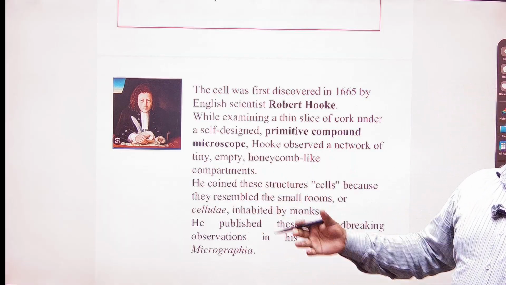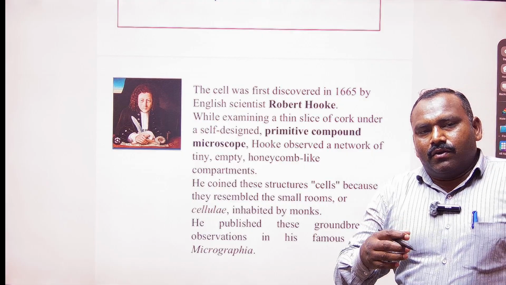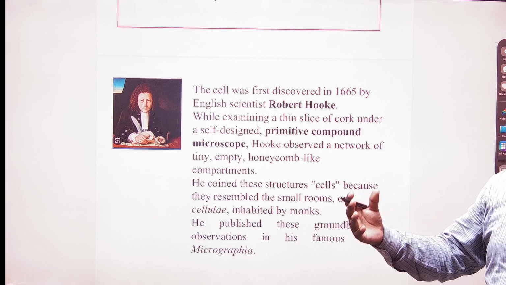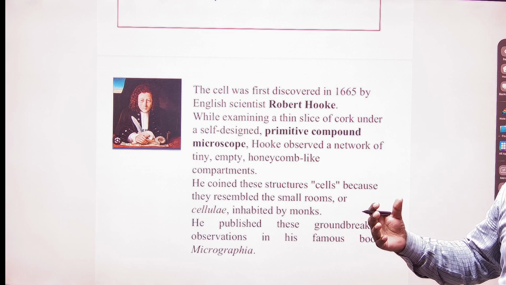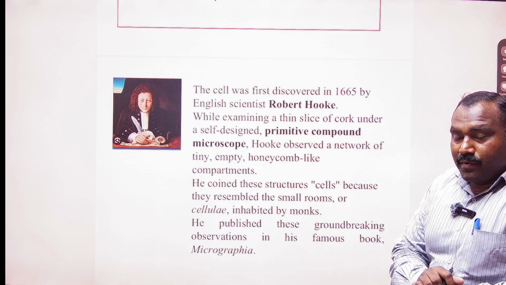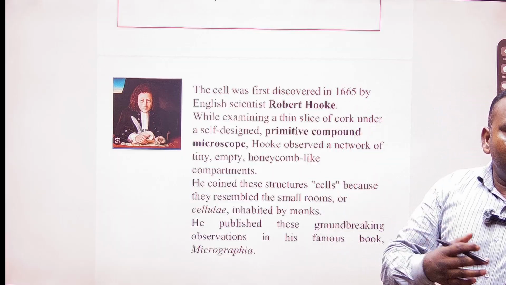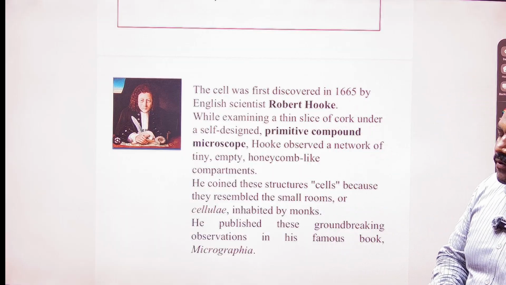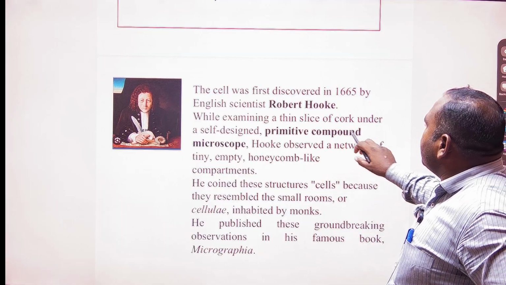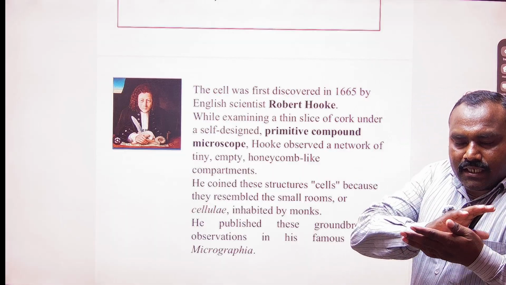He created the first single microscope, and he was able to observe cells beyond human vision. He developed this by making a compound microscope, and he was able to see objects 1000 times larger as compared to human vision. He examined thin slices of cork, the thin sections.